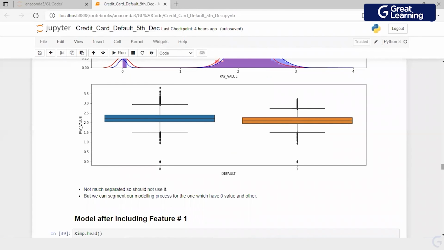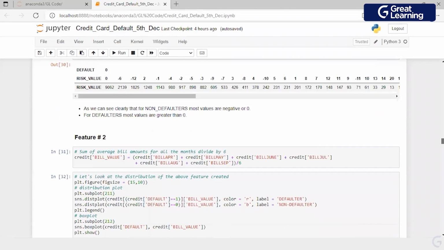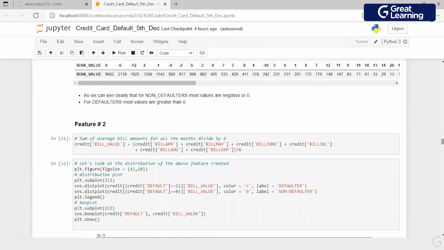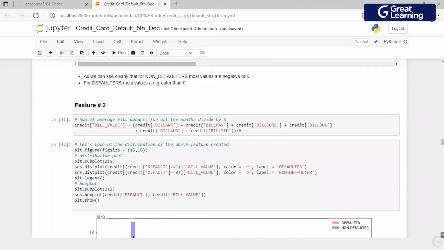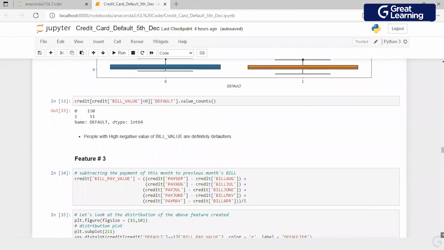Okay. Now, 4 features which I created, right? There are n number of features which you can create. 4 simple features I created. And just to tell you what was in my mind when I did that. I thought, let me just take an average of the bill amount. Let me just take an average of the pay amount. Let me just add all the flags which are available and logically create a bill value by just subtracting from the previous month amount. Okay.